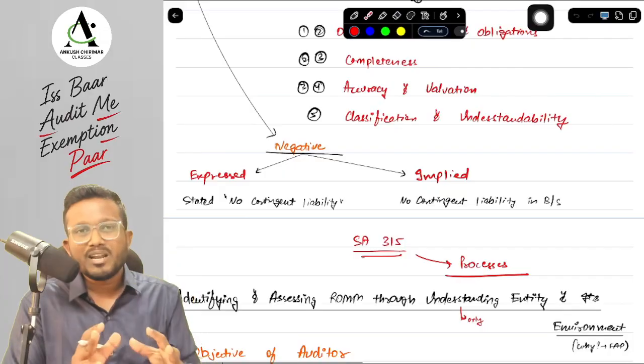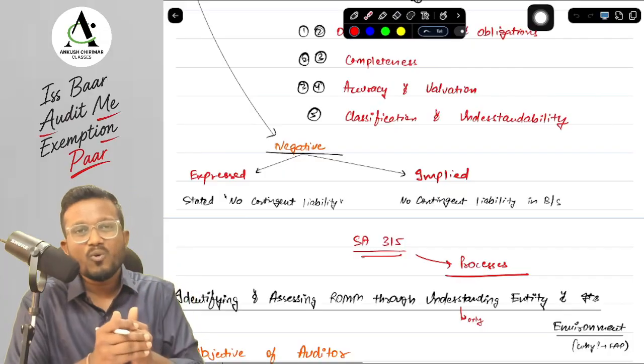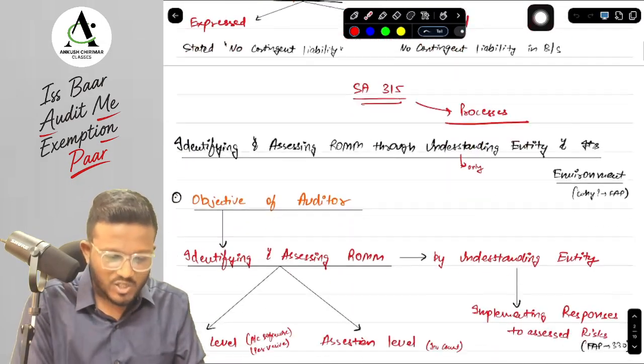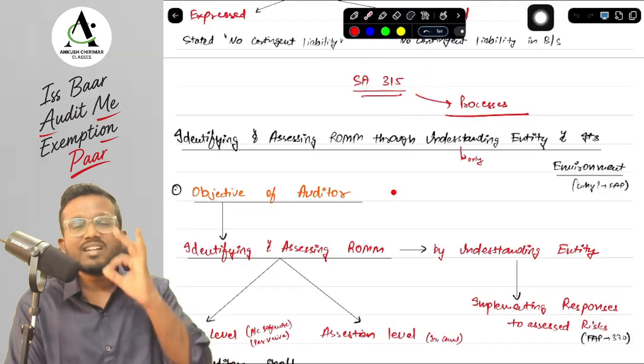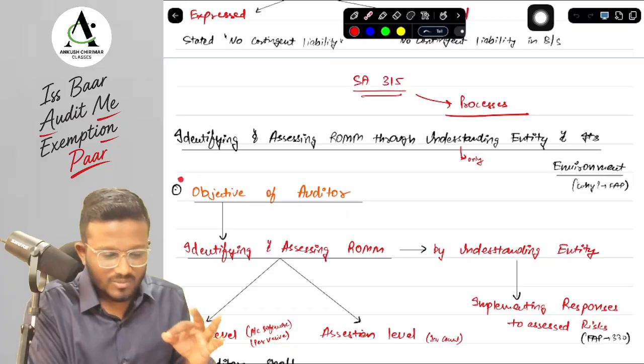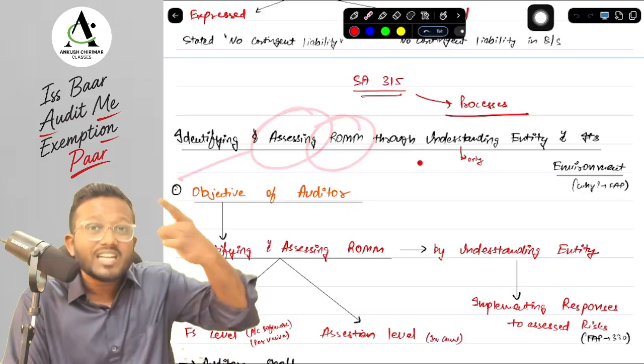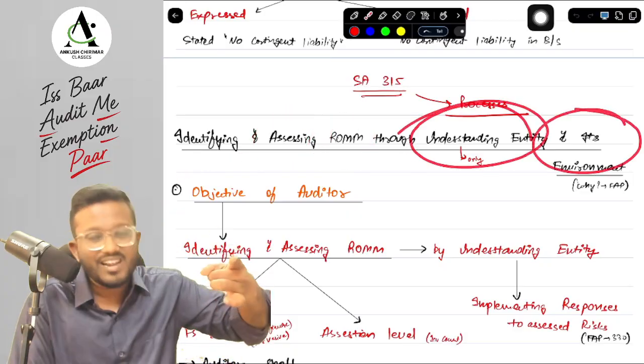Okay, yes sir. This was an overall brief of assertion. I hope you definitely get to know what an assertion is. Now let's start SA 315. What is SA 315, sir? SA 315 talks about identifying and assessing the risk of material misstatement through understanding the entity and its environment, which